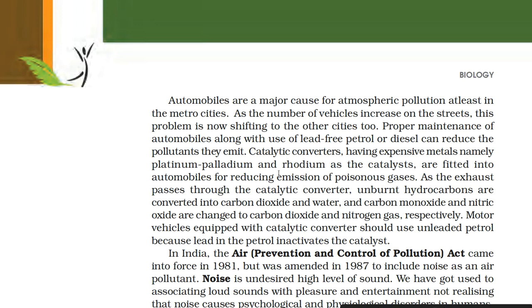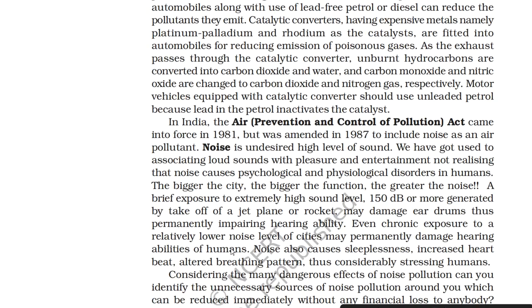Catalytic converters having expensive metals, namely platinum, palladium and rhodium as the catalyst, are fitted into automobiles for reducing emission of poisonous gases. As the exhaust passes through the catalytic converter, unburnt hydrocarbons are converted into carbon dioxide and water, and carbon monoxide and nitric oxide are changed to carbon dioxide and nitrogen gas respectively. Motor vehicles equipped with catalytic converter should use unleaded petrol because lead in the petrol inactivates the catalyst.